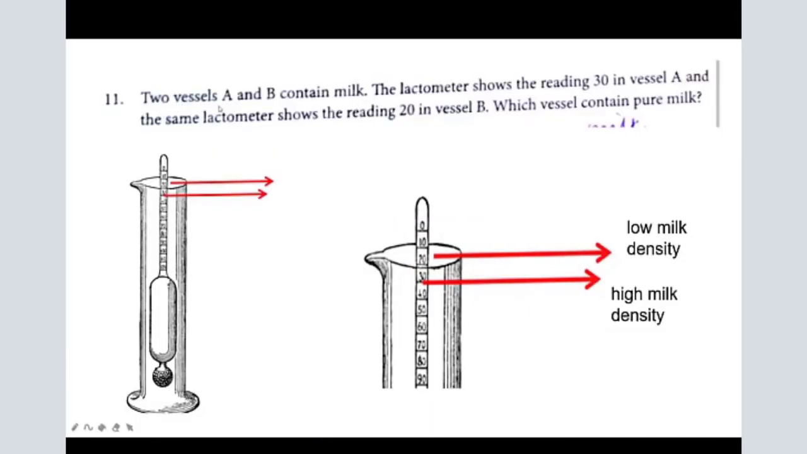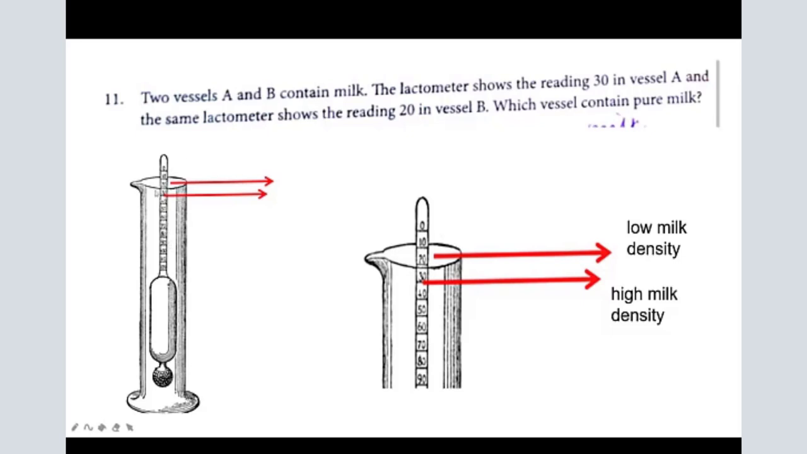Question number 11. Two vessels A and B contain milk. The lactometer shows the reading 30 in vessel A and the same lactometer shows the reading 20 in vessel B. Which vessel contains pure milk? See the lactometer readings. The readings are noted from the top: 0, 10, 20, 30, 40, 50, 60 like that. The readings from the top.